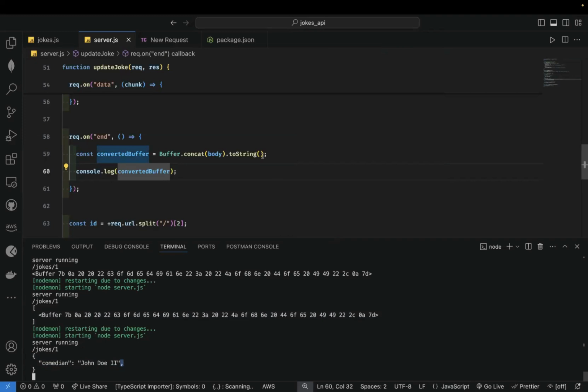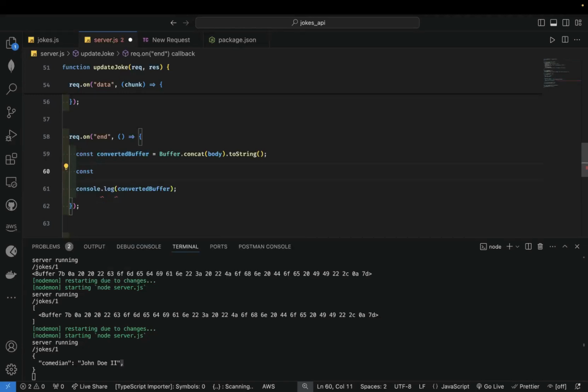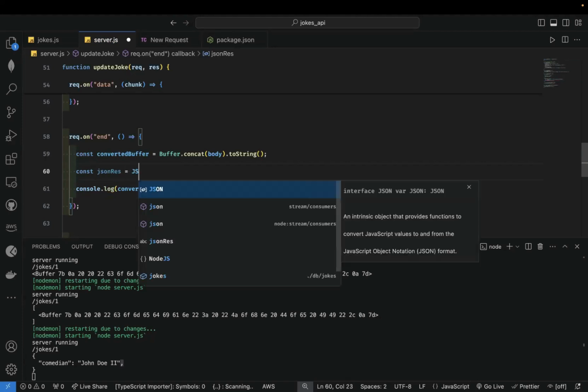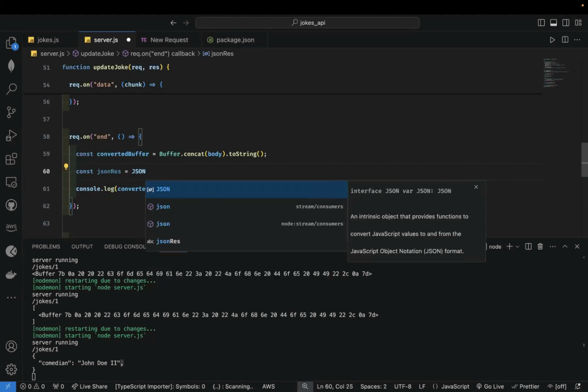Trailing comma. Most times I get errors because of that. So I would want to be sure, and I will call this JSON response, or result. That will mean result. So I'll say JSON dot parse.